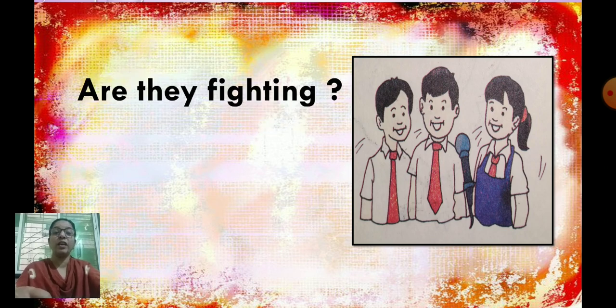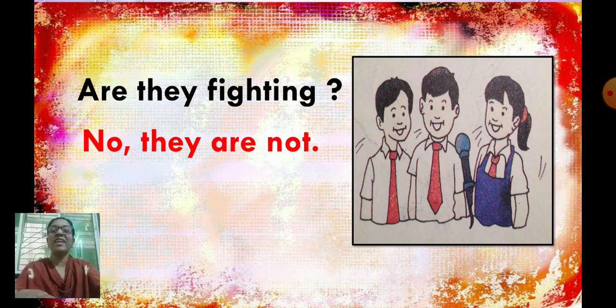Now, again look at this picture. See what is the question asked. Are they fighting? Observe the picture properly. Do you agree that they are fighting? No. What are they doing then? They are singing. So, how are you going to answer? Are they fighting? No, they are not. Why did we use no? Because we don't agree that they are fighting. So, are they fighting? No, they are not. Okay?